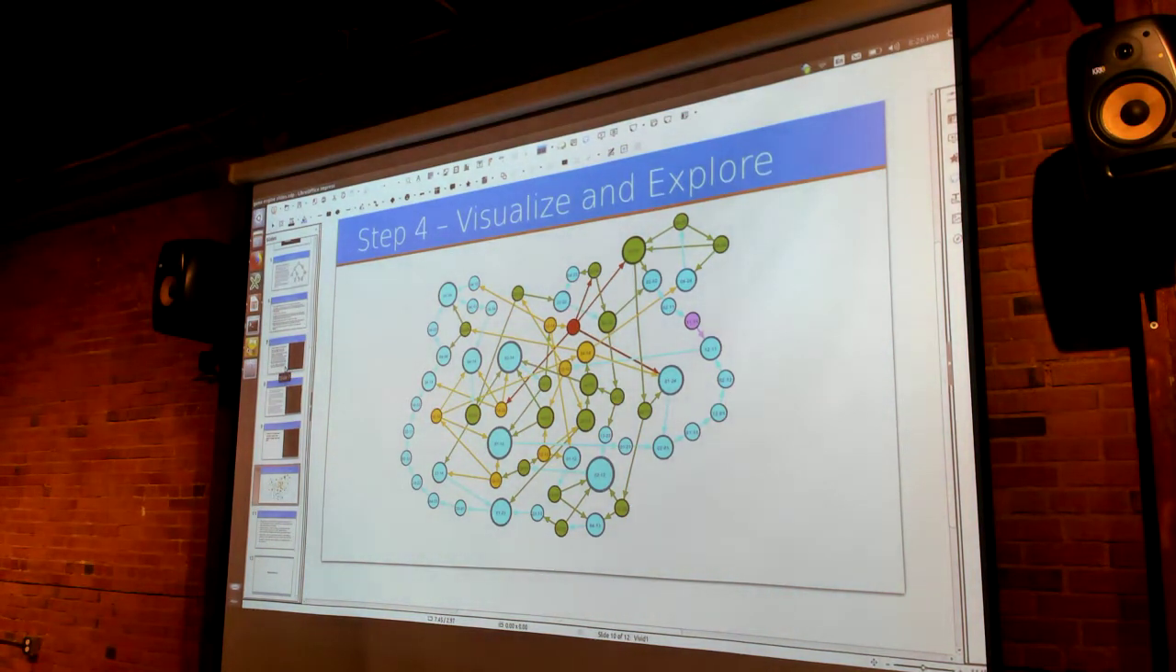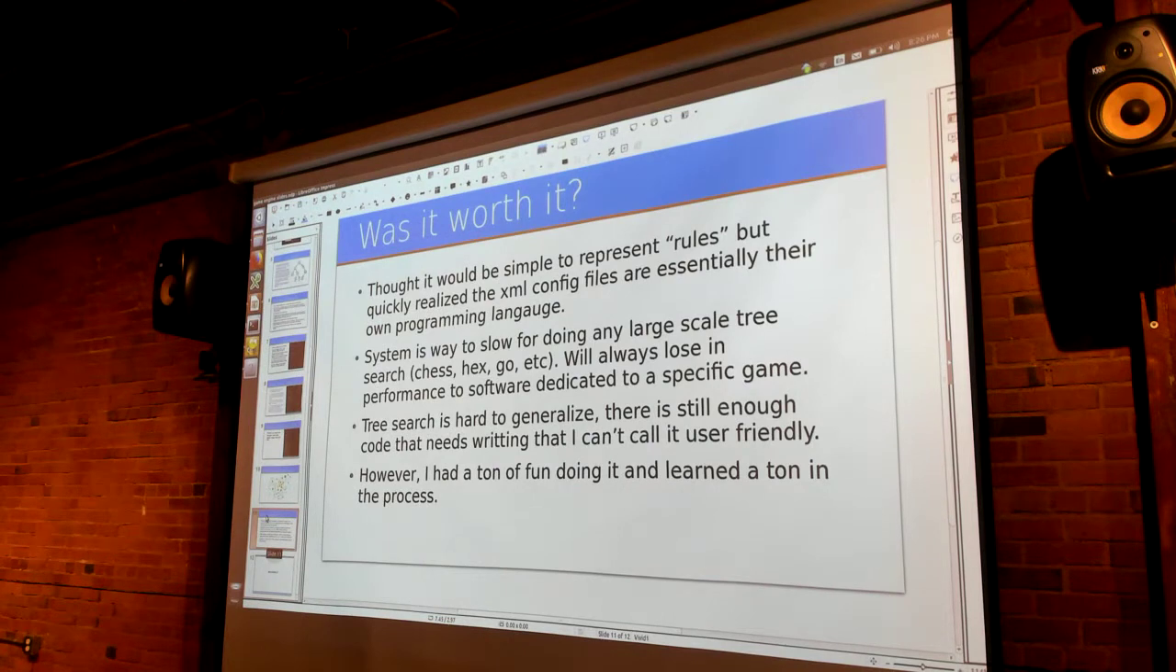By the way, I'm super proud of this graph. I wish I could say I did that all in Python, but no, I did the actual graph in Gephi. So, was it worth it? Literally 8 years I've been working on this thing. I thought it would be simple to represent rules, but quickly realized that XML config files are essentially their own programming language at this point. So I don't know if it'd really be practical for someone else who's not me to use it, but it is what it is. The system is way too slow for any large-scale tree search, chess, hex, Go, etc.